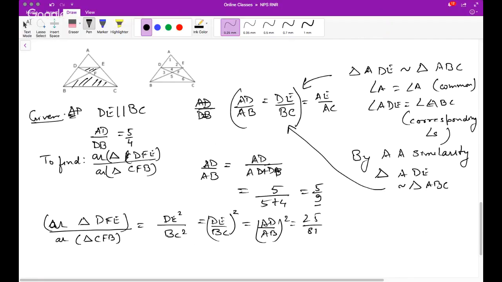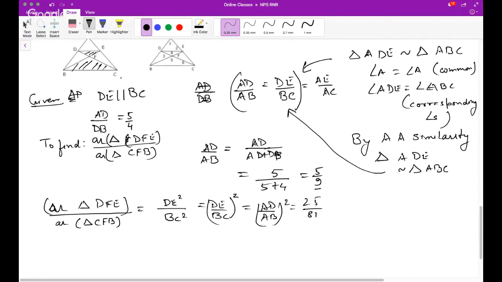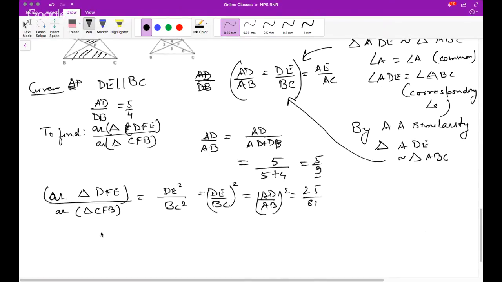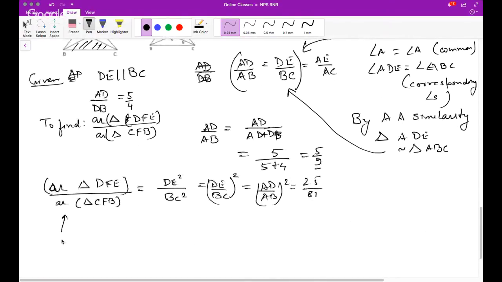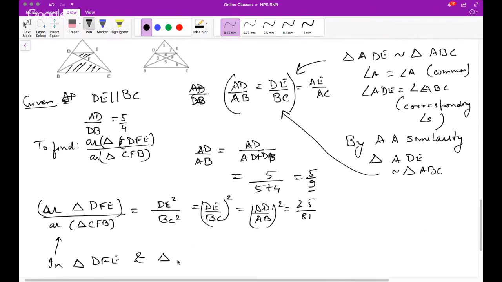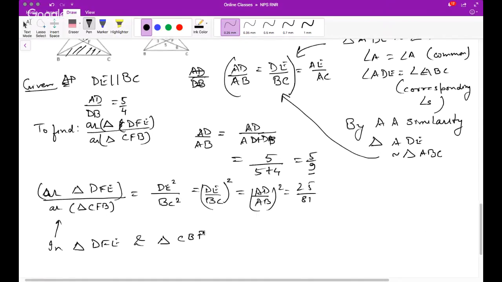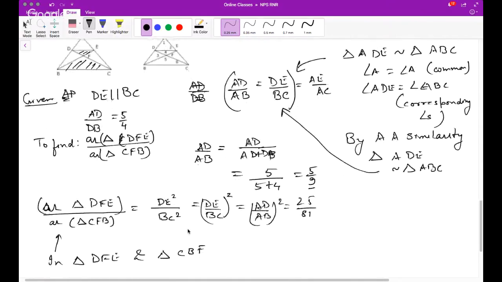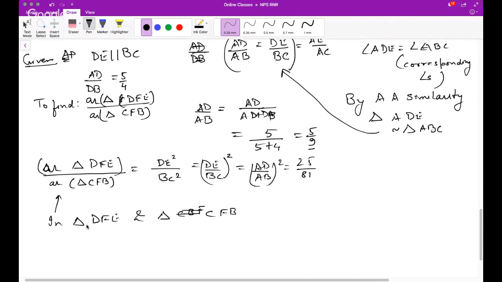Now, obviously, these two triangles are similar. How? Before that, you'll have to prove this: in triangle DFE and triangle CFB, in this order, what will happen?